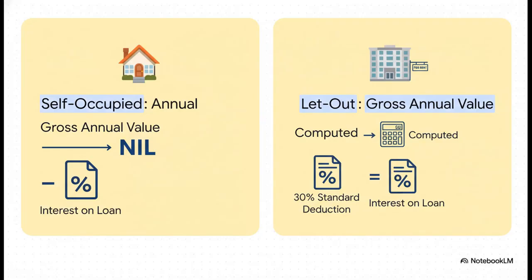Now, this is a classic comparison question, self-occupied versus a rented out or let out property. For a house you live in yourself, the gross annual value is just assumed to be 0, nil. From that 0, the only thing you can deduct is the interest you've paid on your home loan. But for a property you've rented out, it's a whole different story. You have to calculate its gross annual value based on the rent. Then, from that, you get a flat 30% standard deduction for things like repairs, whether you spent the money or not. And on top of that, you can deduct the full interest on your loan. This difference is the absolute key to solving any problem under this head.